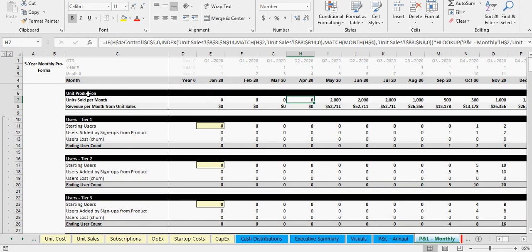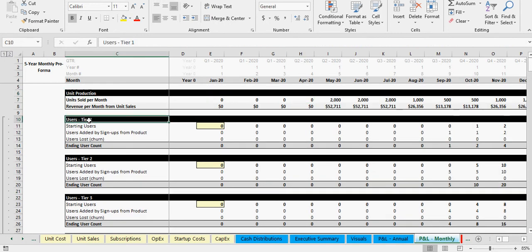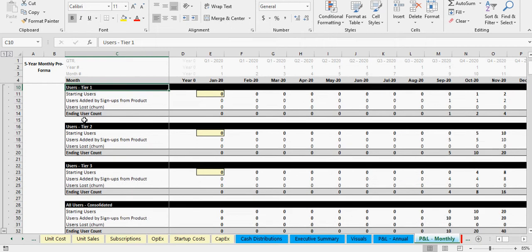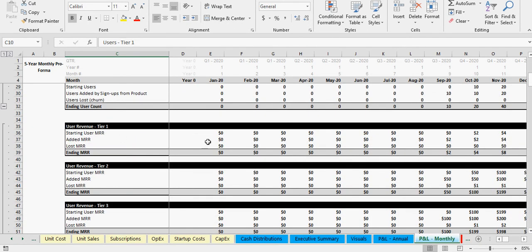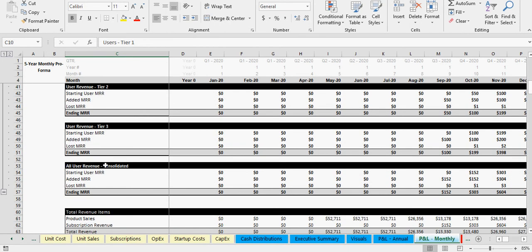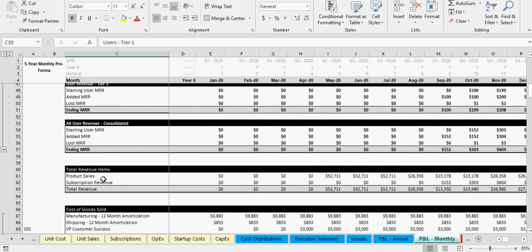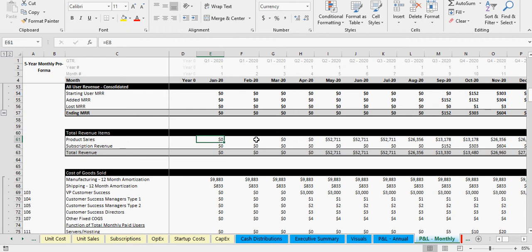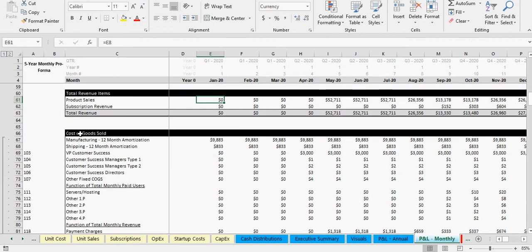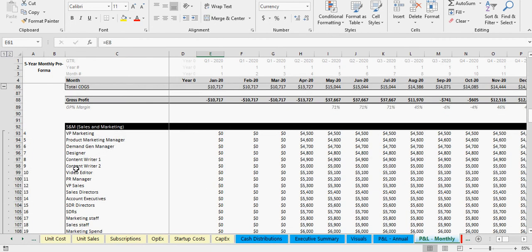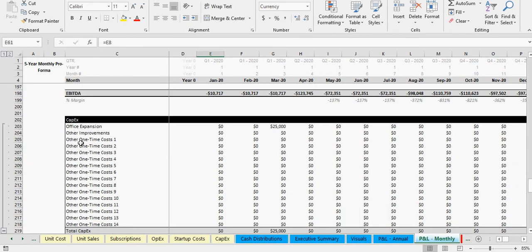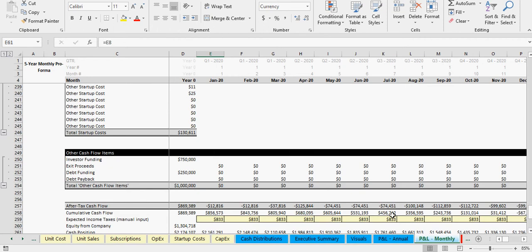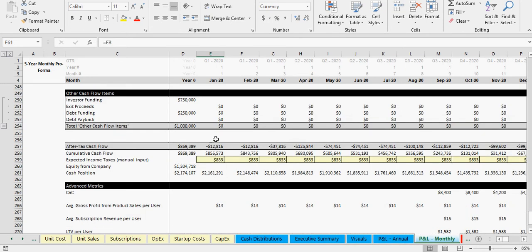So the first part is the unit stuff. The second area is the subscribers. So you've got the 3-tier subscribers, then you've got a consolidated view of the subscribers, then you've got the revenue for each tier of the subscribers and the consolidated revenue for those. Then you've got a summary of the revenue items here. Then we've got all the cost of goods sold, and all our general costs, EBITDA, CapEx, debt service. This is where all the logic is happening so that we can get those nice summaries in the other tabs, but see what's happening on a monthly basis.